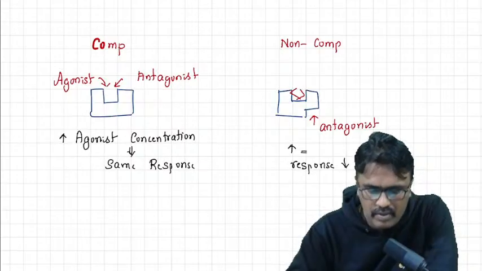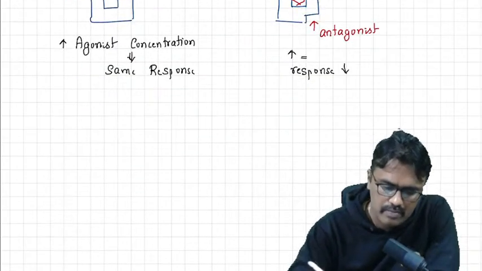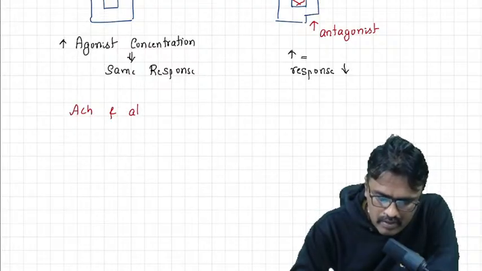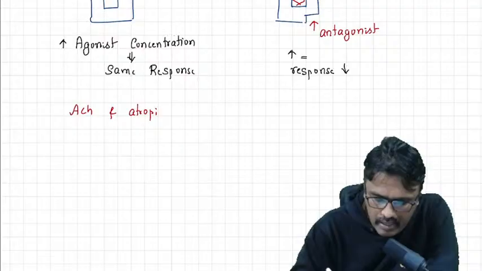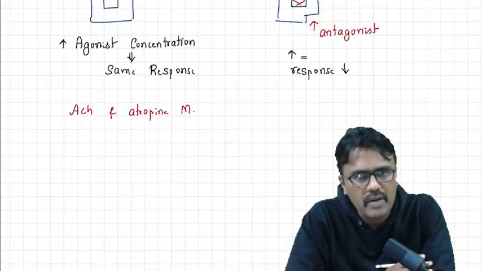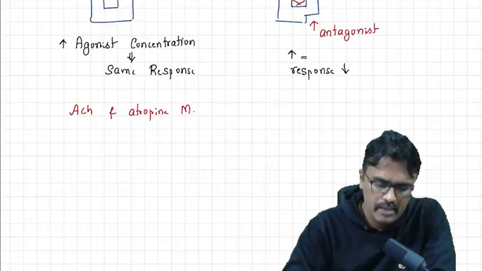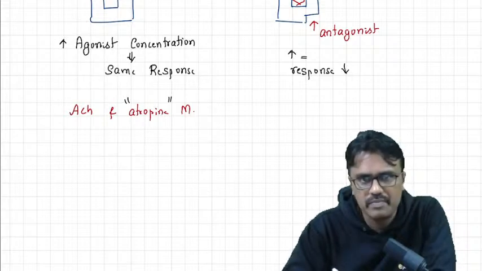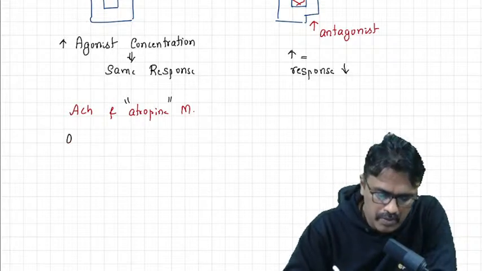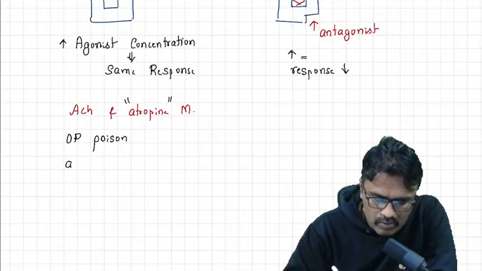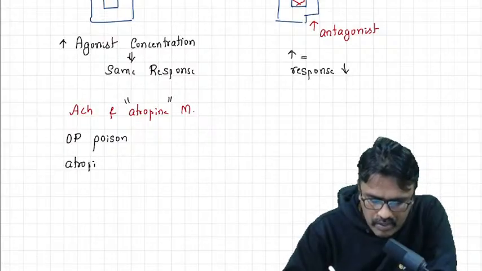So what is the example for competitive antagonism? It is acetylcholine and atropine. So acetylcholine and atropine acting on muscarinic receptor. That is called competitive antagonism. Guys, you tell me, for atropine poisoning, what is the antidote? And what is the antidote for OP poisoning? I am waiting for your answers. What is the antidote for OP poison? And what is the antidote for atropine poison? Waiting for your answers. Come on.